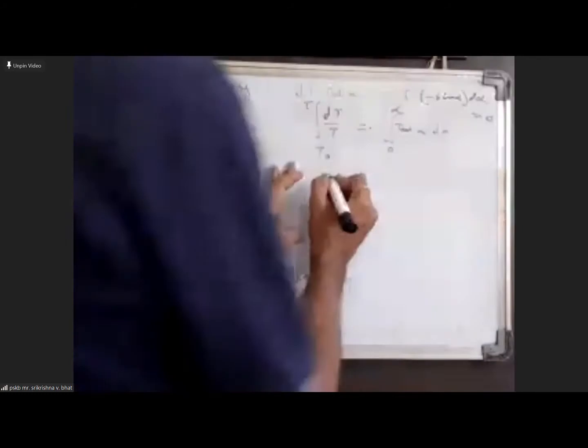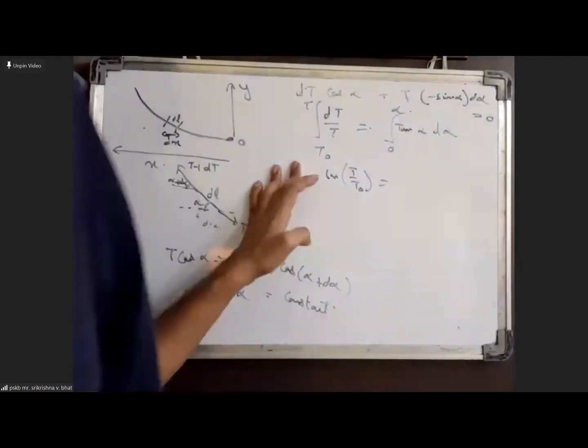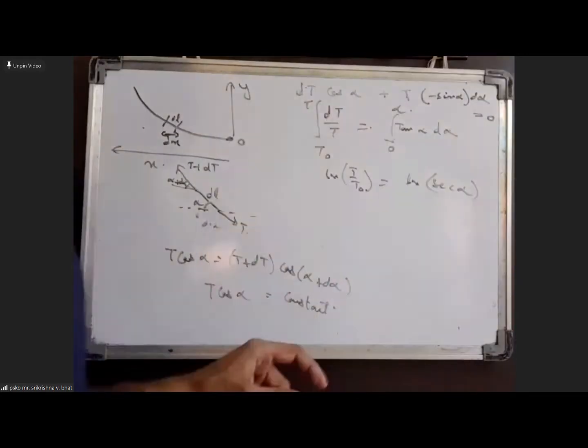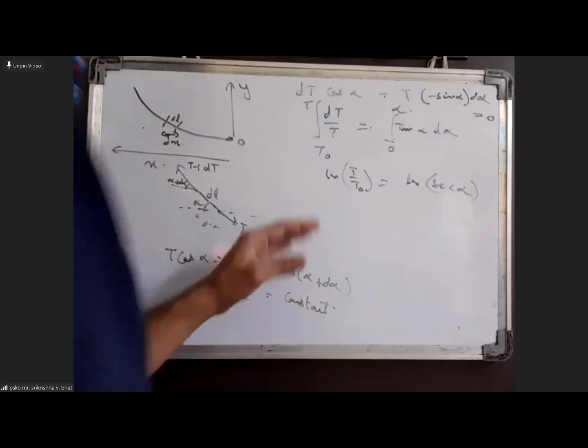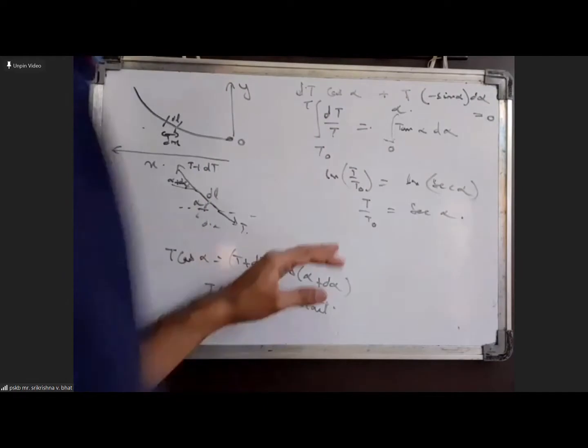So we get ln of T by T0 equal to ln of secant alpha, since integration of tan alpha is ln of secant alpha. Substituting limits, T by T0 equals secant alpha, or T equals T0 secant alpha.